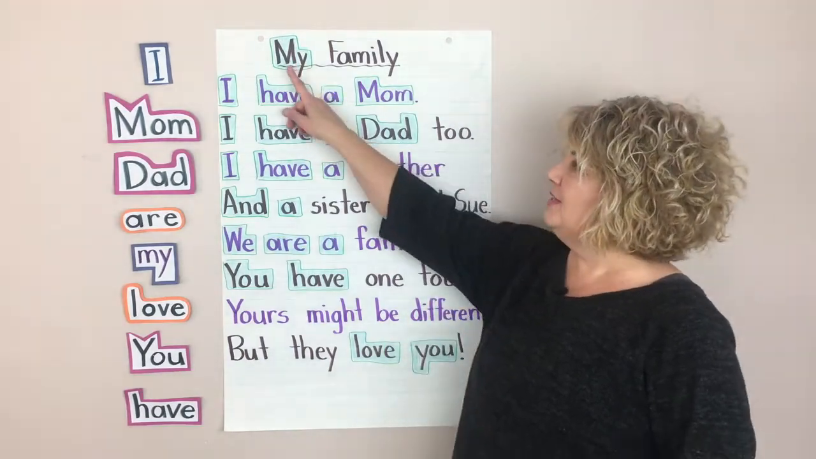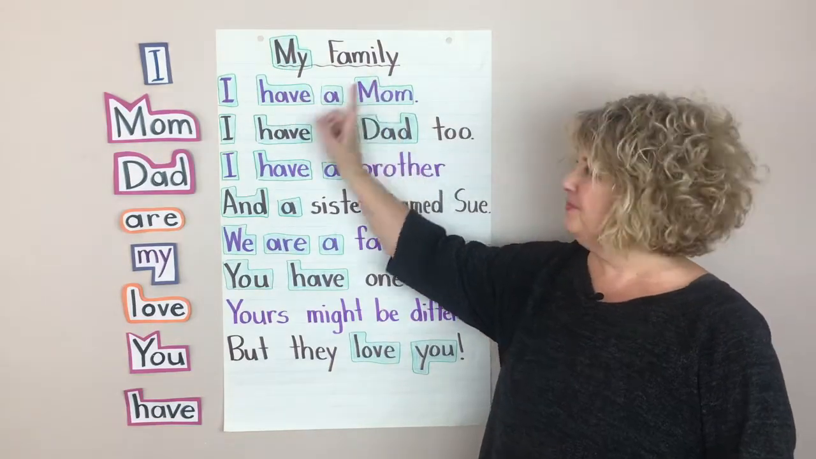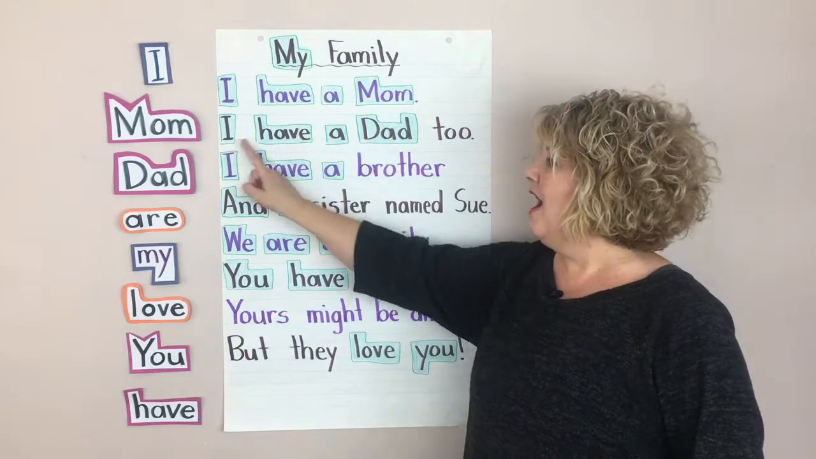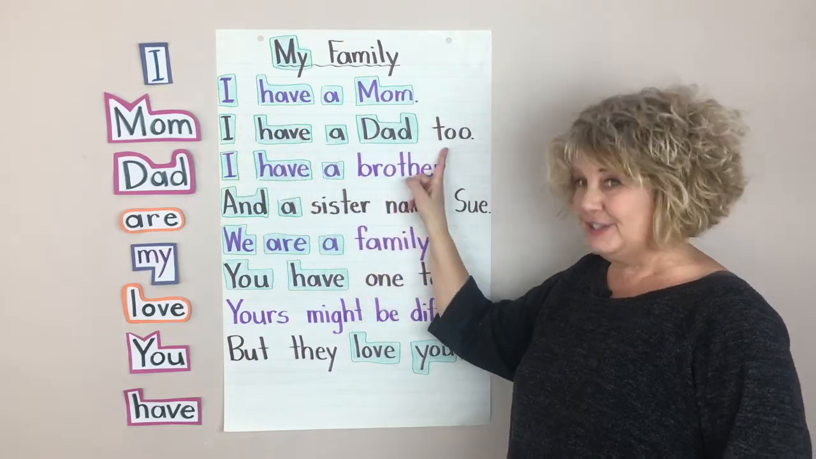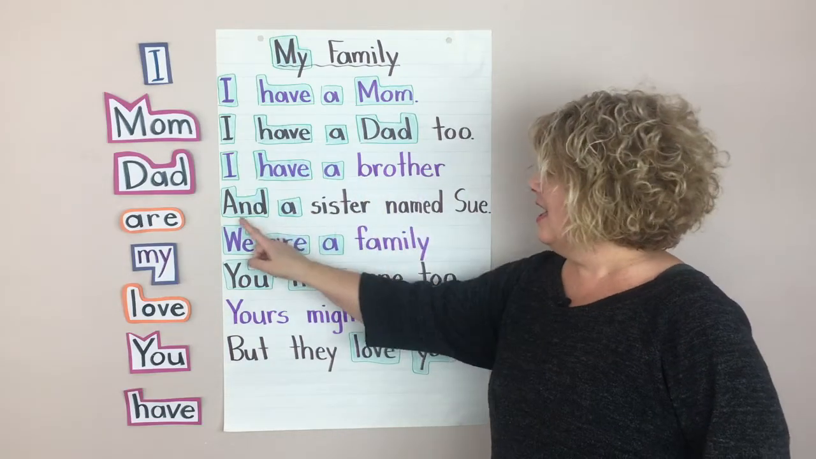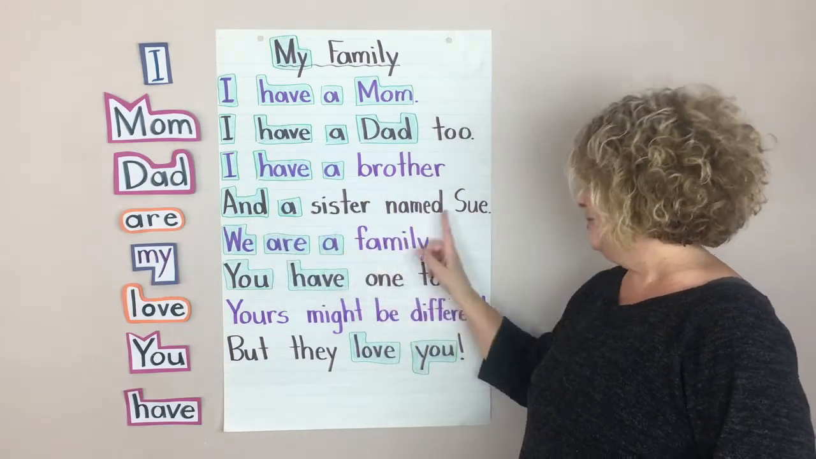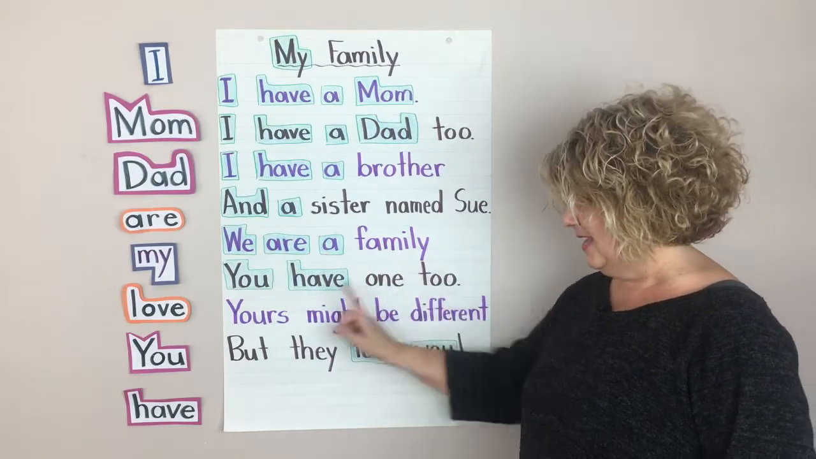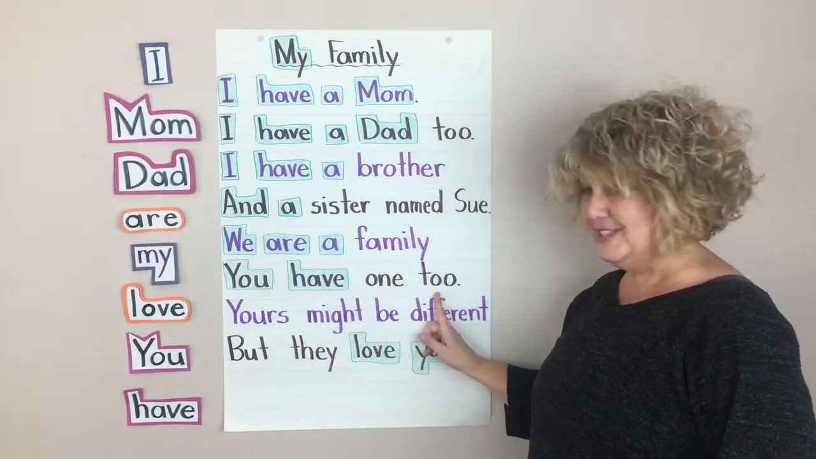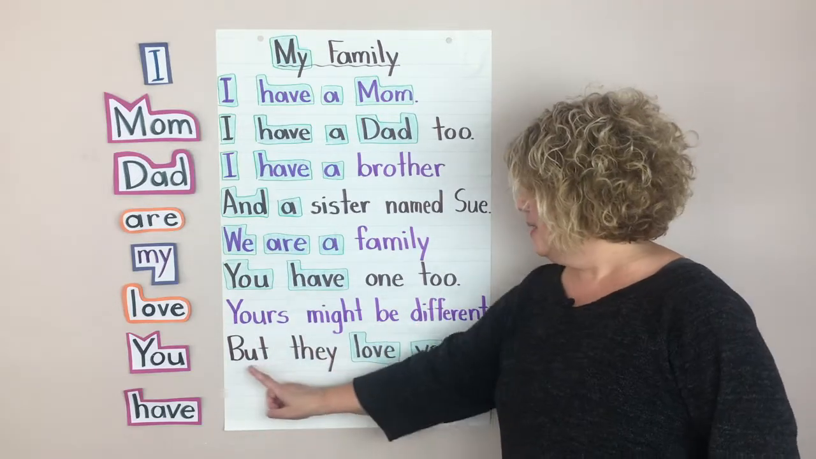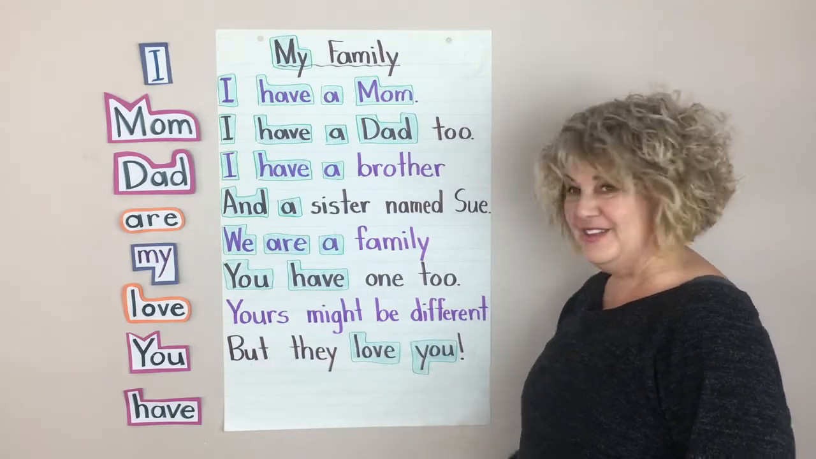Here we go. The title is My Family. I have a mom. I have a dad too. I have a brother and a sister named Sue. We are a family. You have one too. Yours might be different, but they love you.